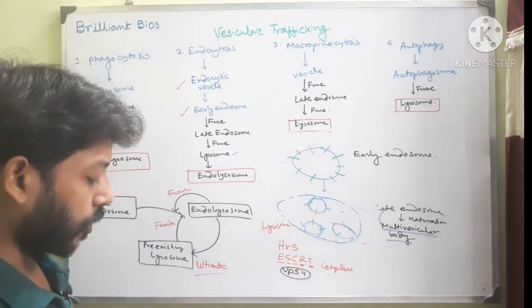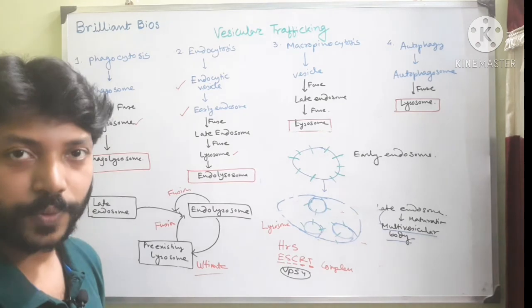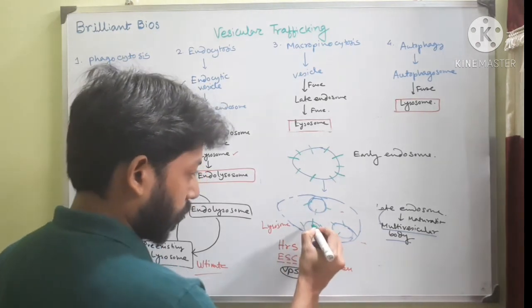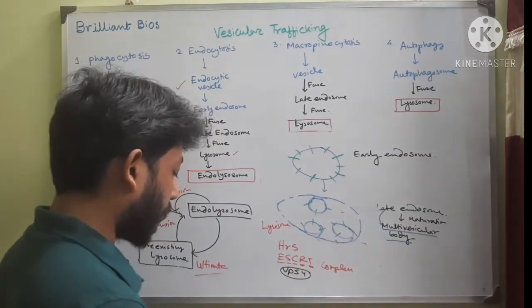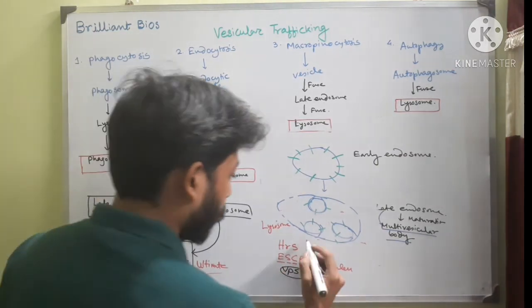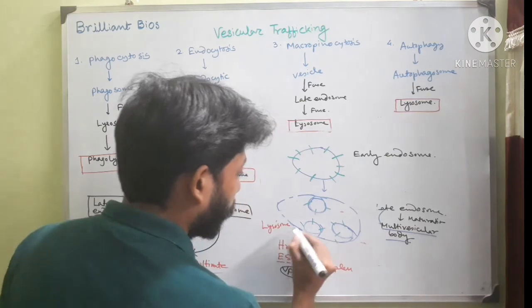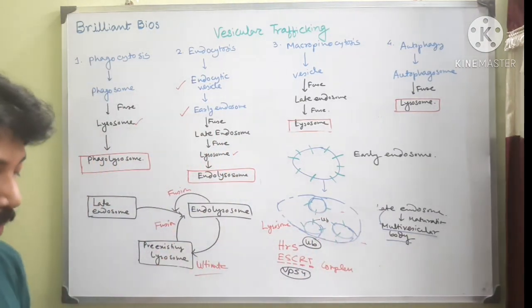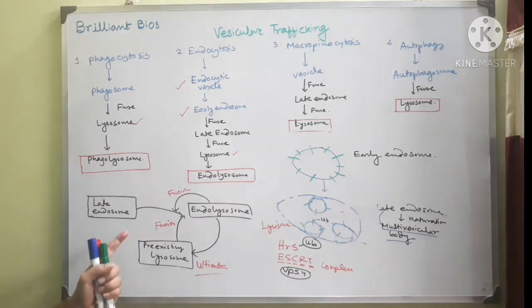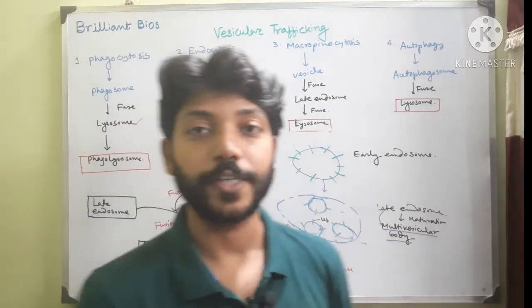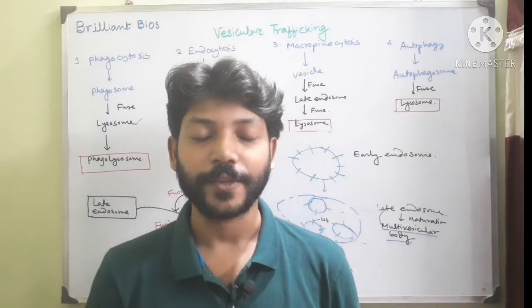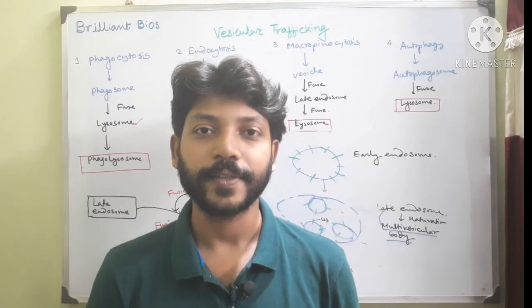One thing I want to share with you for your CSIR preparation, B group questions: this HRS protein and these targeted proteins are tagged with ubiquitin. These proteins are tagged with ubiquitin when they form bud-like structures. So this is all about vesicular trafficking of proteins inside the endosome and ultimately to the lysosome. This video will help you. Thank you for watching, and always keep learning.